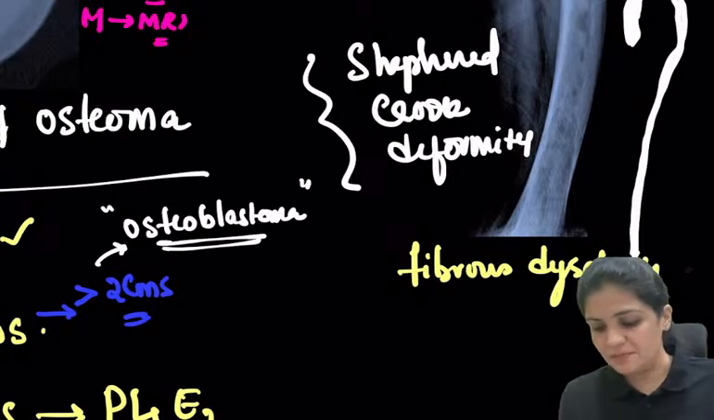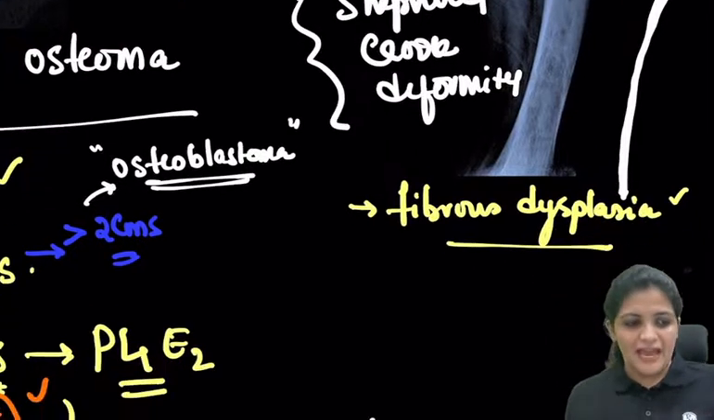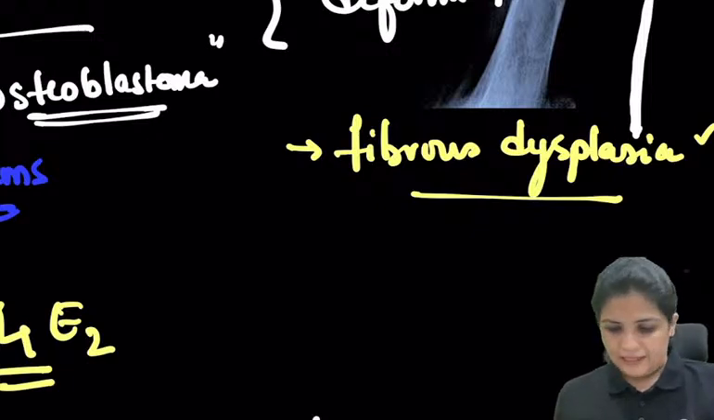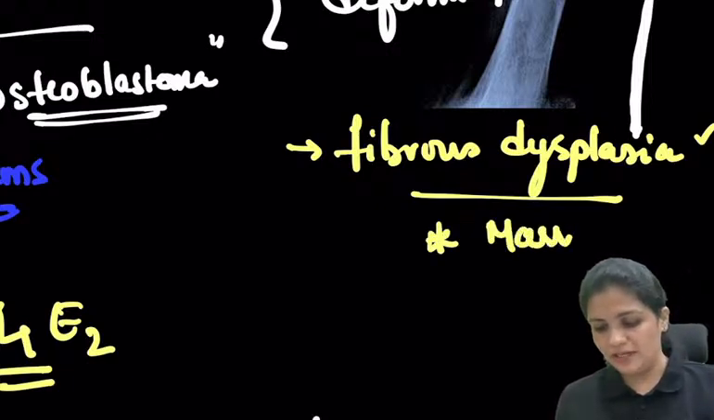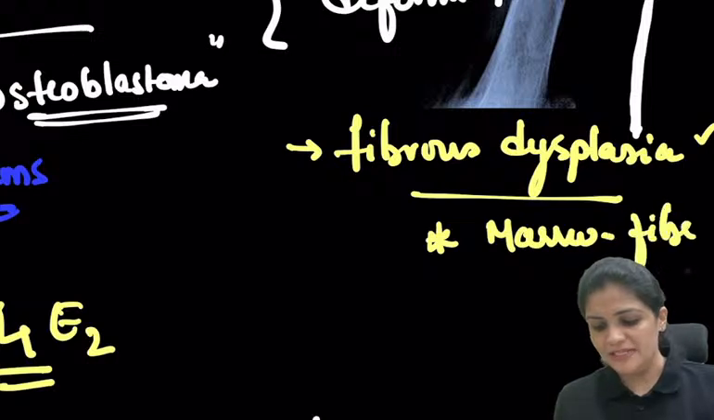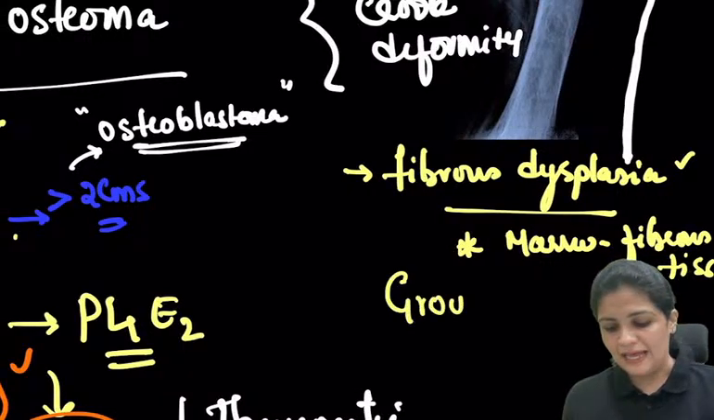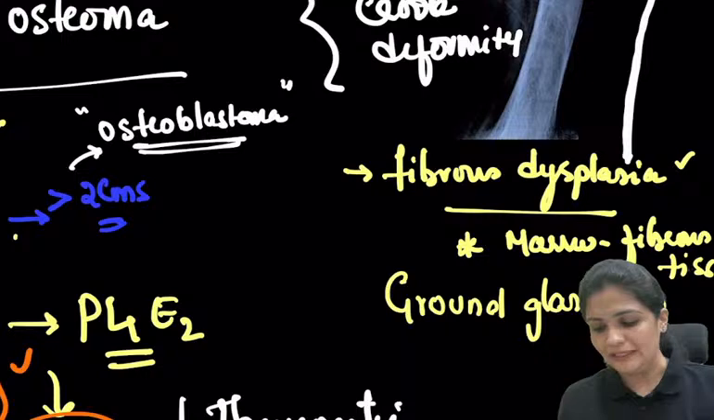So this is fibrous dysplasia, and this is your deformity, that is a shepherd crook deformity. And what are the things you have to remember about fibrous dysplasia? Okay, the first one is the marrow. The marrow is replaced by the fibrous tissue. Hence, the appearance is like your ground glass appearance. So, ground glass appearance is seen on the X-ray.